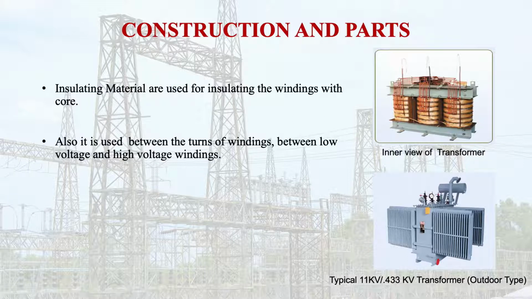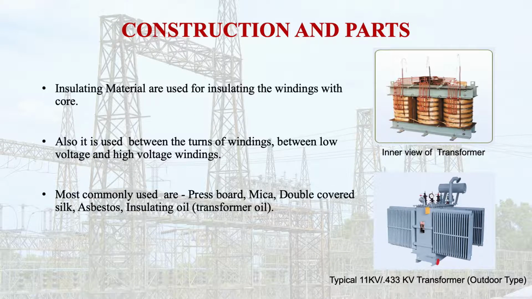And what kind of insulating material do we use? These are commonly used materials: press board, mica, double covered silk, asbestos, and insulating oil, which is also called transformer oil. So these are the insulating materials which are used in the transformer.